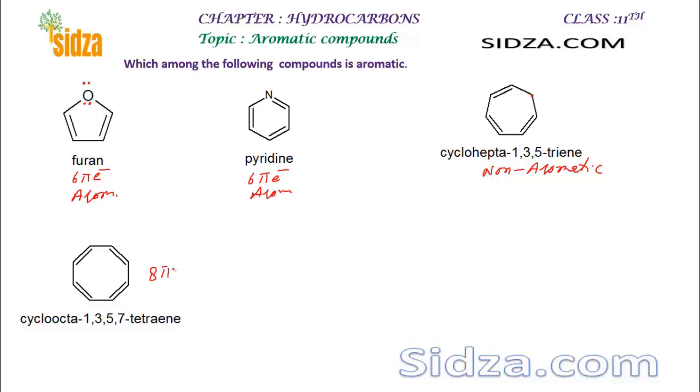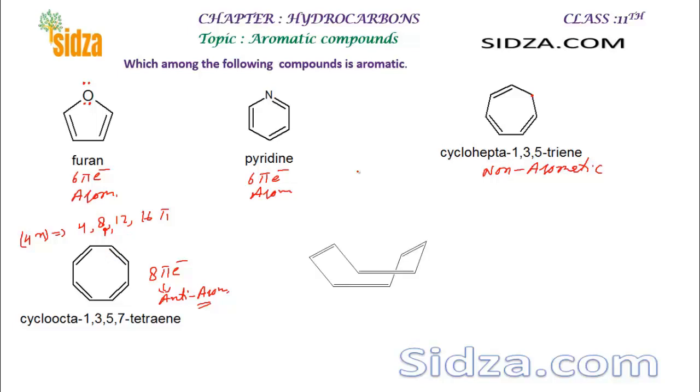So you can call it anti-aromatic, because anti-aromatics contain 4n pi electrons, and we know the values for anti-aromatic are 4, 8, 12, 16 pi electrons, and here this molecule has 8 pi electrons, so you can say it is anti-aromatic, right?